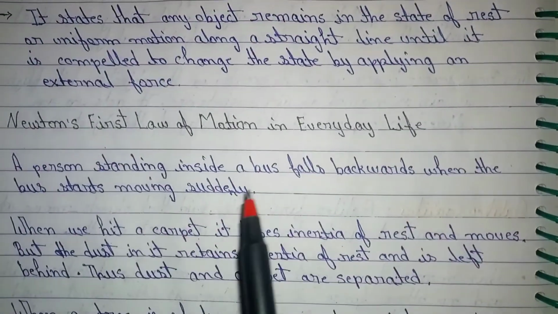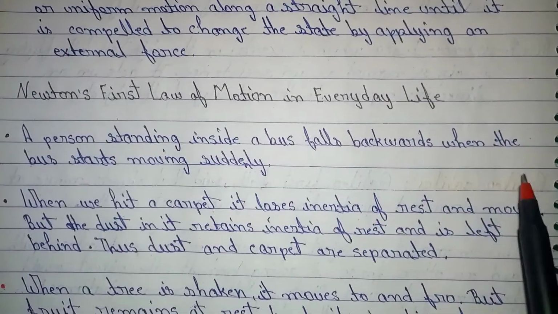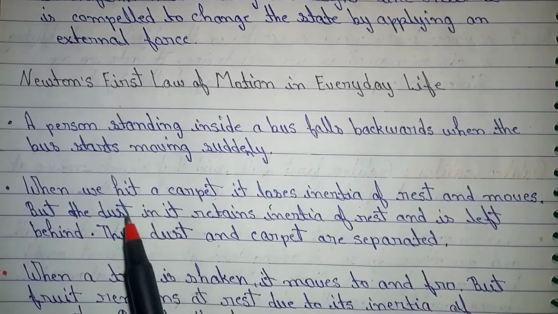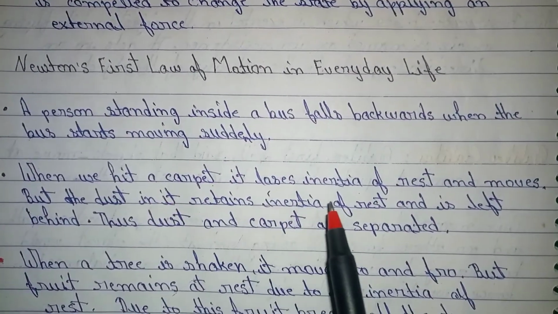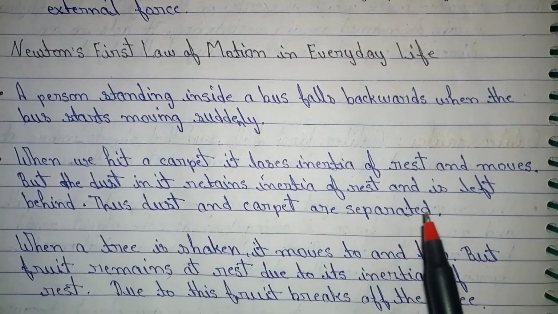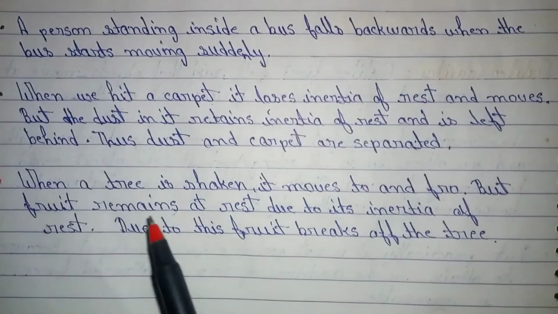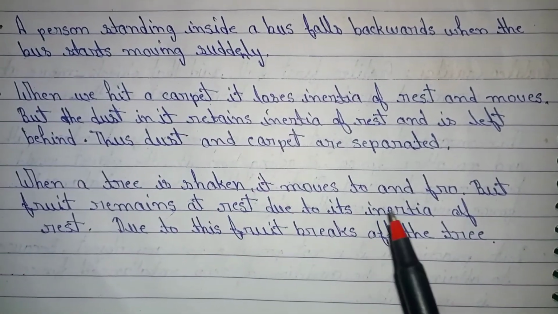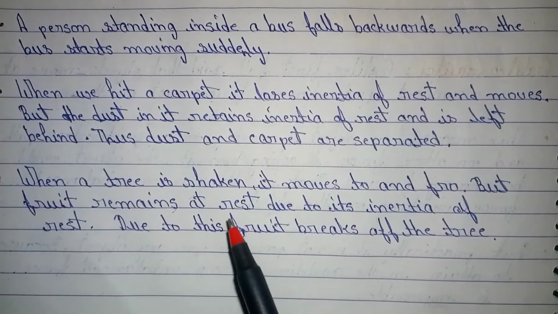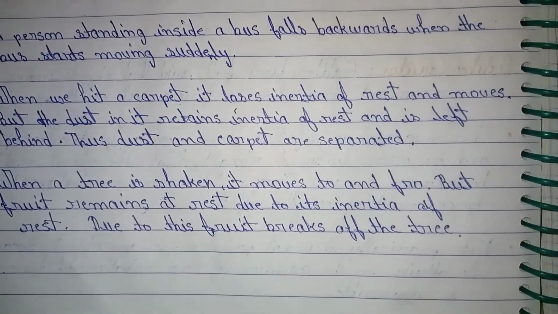Newton's first law of motion in everyday life. A person standing inside a bus falls backward when the bus starts moving suddenly. When we hit a carpet, it loses inertia of rest and moves, but the dust retains inertia of rest and is left behind. Thus, dust and carpet are separated. When a tree is shaken, it moves to and fro, but fruit remains at rest due to its inertia of rest. Due to this, fruit breaks off the tree.